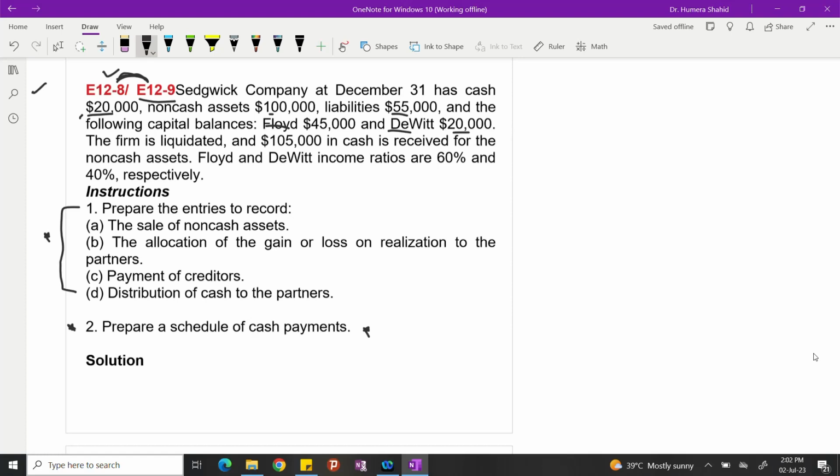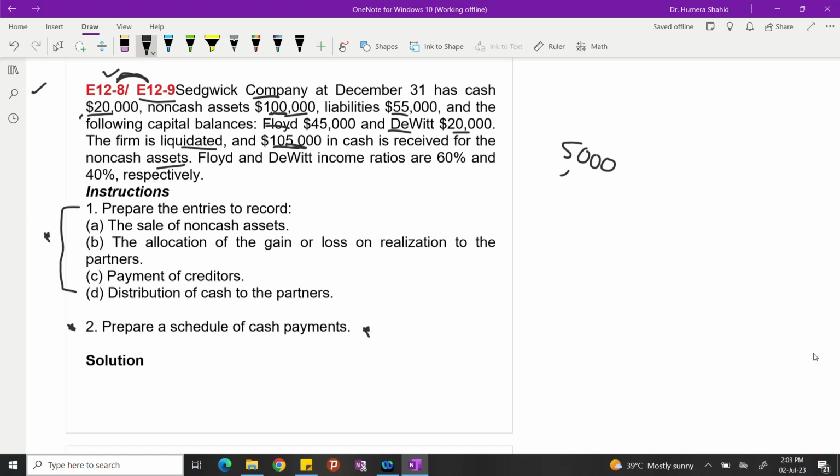The firm is liquidated. Liquidated means closing the business. And $105,000 in cash is received for non-cash assets. How many non-cash assets? 100,000, but we collected 105,000. So 5,000 is what? That is gain on realization, right? So that will be shared among the partners.